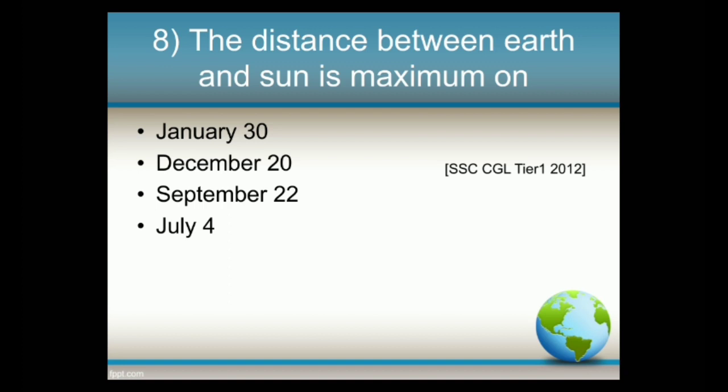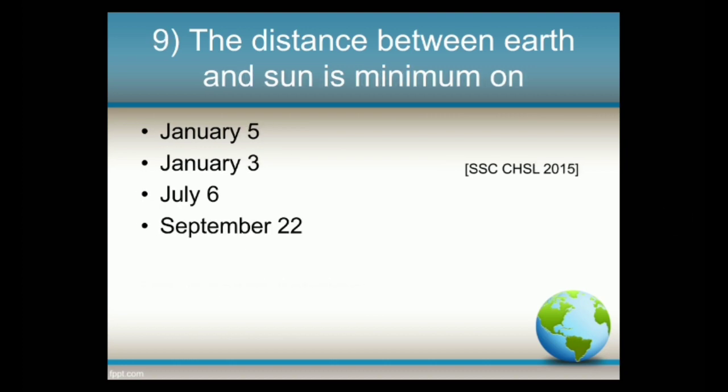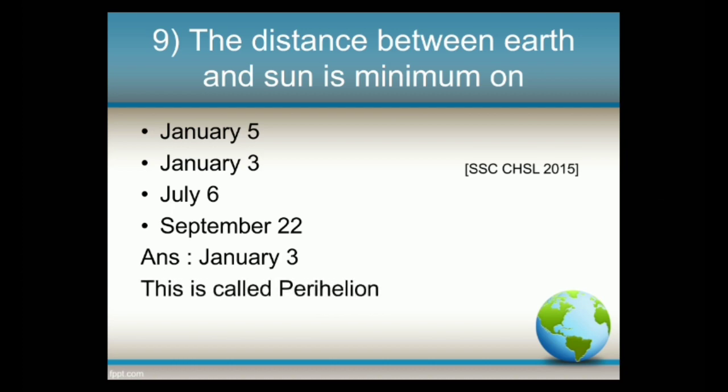And the answer is July 4. And this is called aphelion. Next, the distance between Earth and Sun is minimum on options: January 5, January 3, July 6, September 22. And the answer is 3rd January. And this is called perihelion.